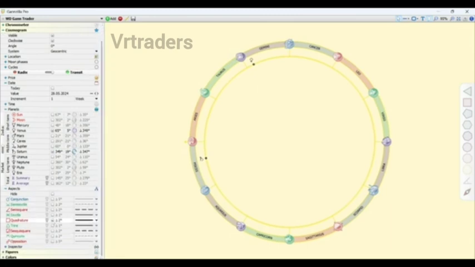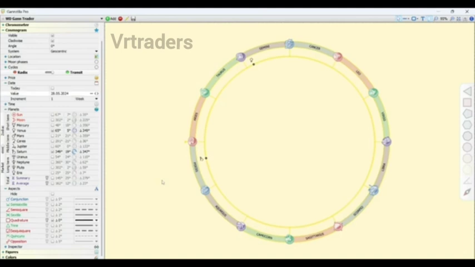So just make it visible. Quadrature means when two planets are 90 degrees away from each other, which is known as quadrature aspect, or we can also say it as square aspect. Today we are going to use the orb as 0 degree. Here is our orb. So change it to 0 degree. Orb means margin of error. So we want two planets exactly at 90 degrees away from each other. This is the setting we are going to use for our today's strategy.